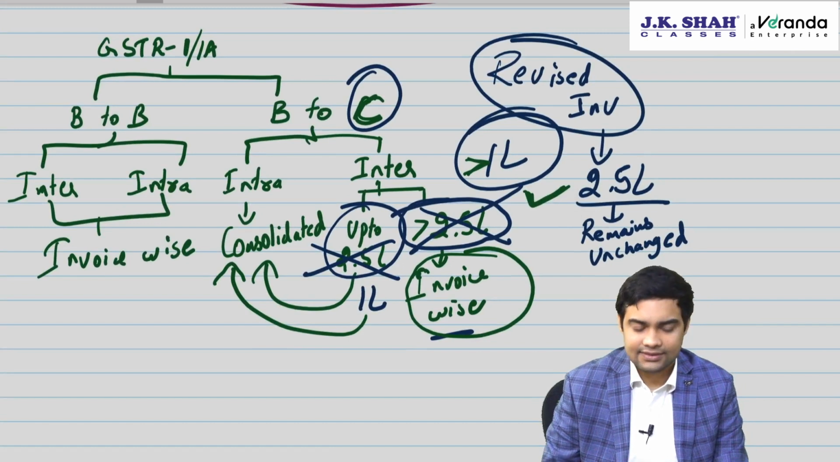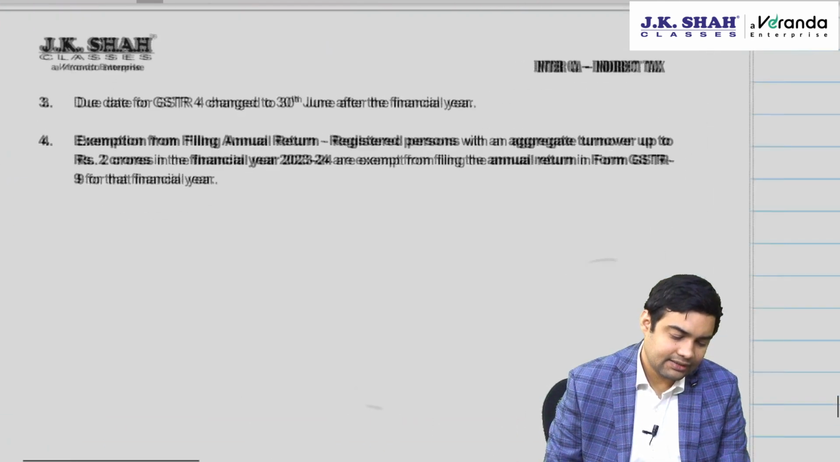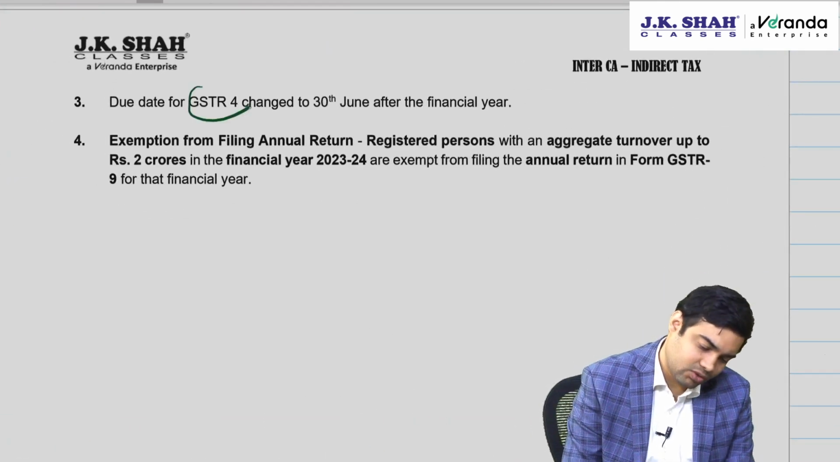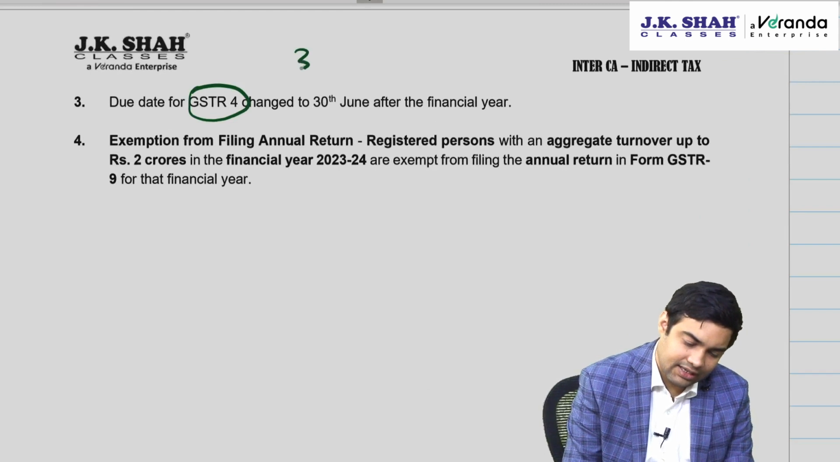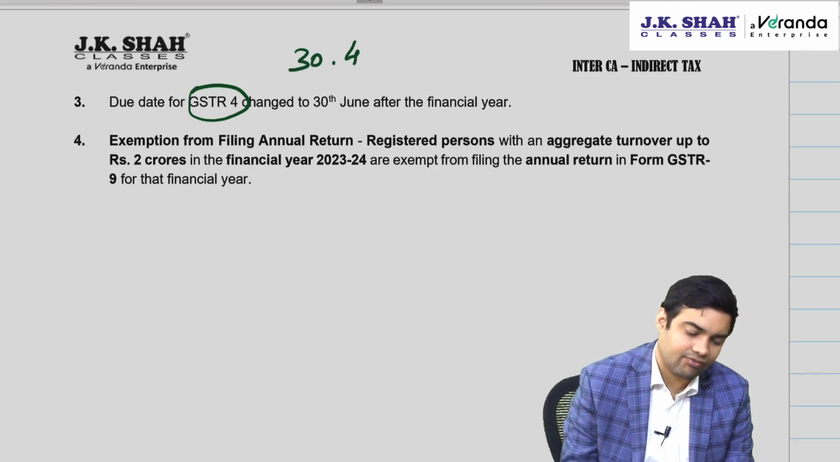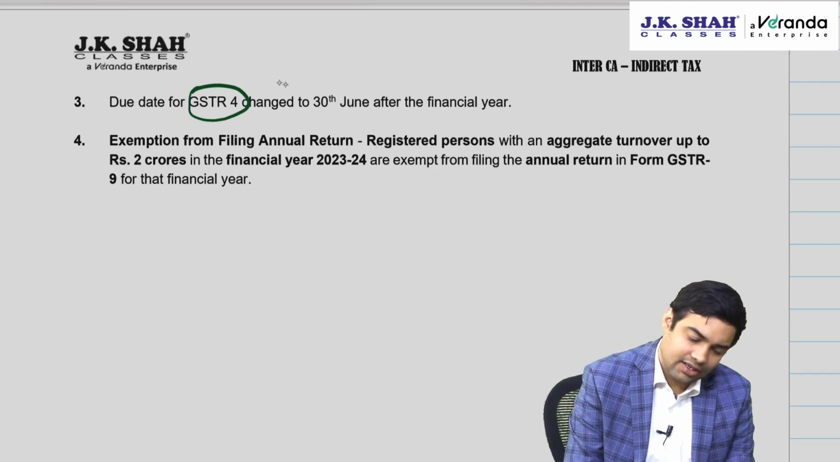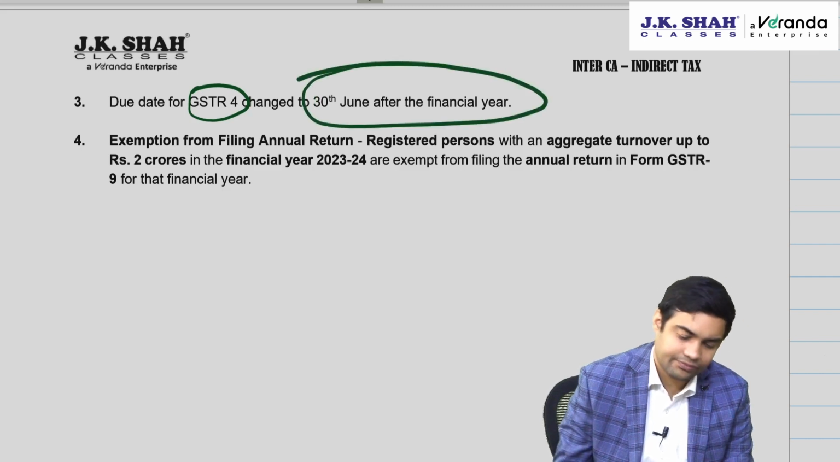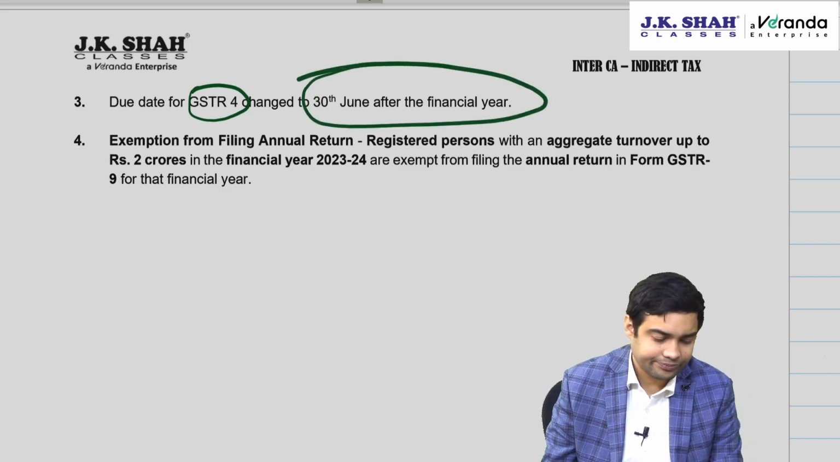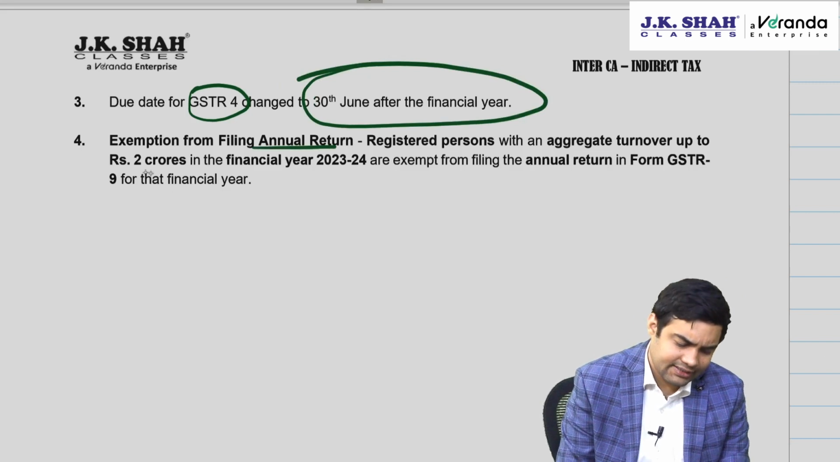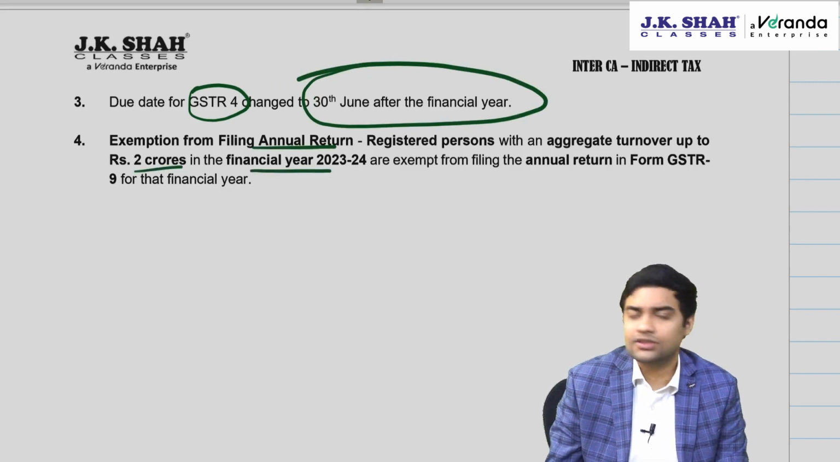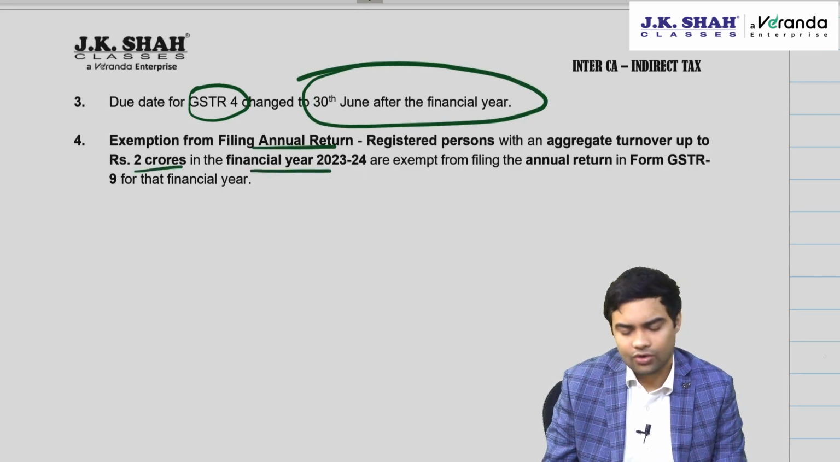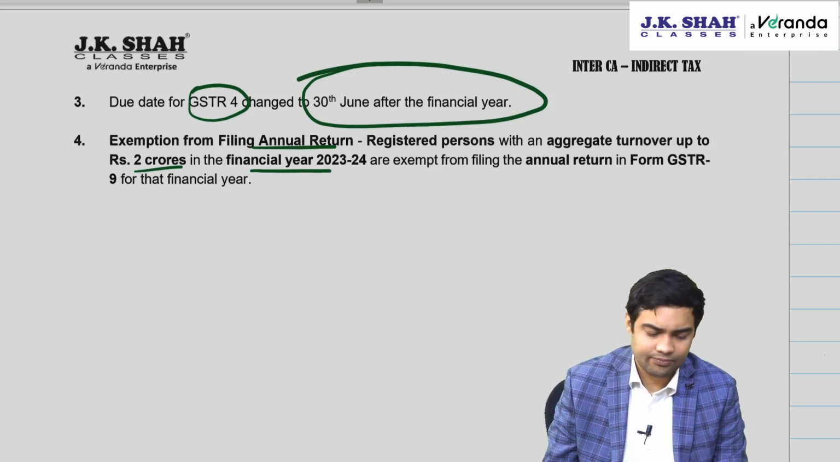Yes, okay. Then the due date for GSTR 4 for composition, earlier it was 30th April after the end of the financial year. Now it is 30th June. Careful, important provision, can be asked in exam. Annual return exemption has been given up to 2 crores. No need to file annual return for FY 23-24 as well.